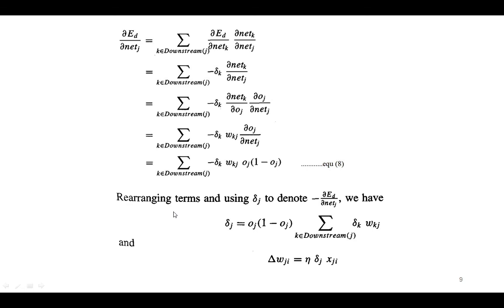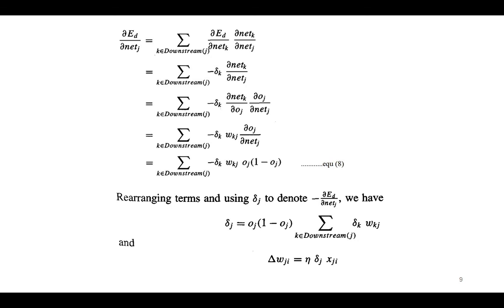Rearranging the terms and using δ_j to denote minus ∂Ed/∂net_j, we finally have δ_j equal to o_j (1 minus o_j) summation δ_k w_kj, where k belongs to Downstream(j), and Δw_ji equal to η δ_j x_ji.